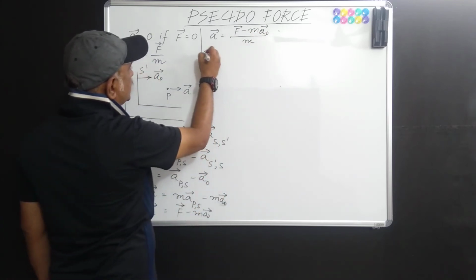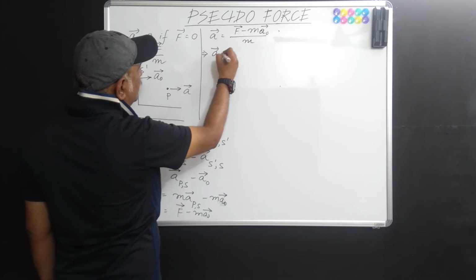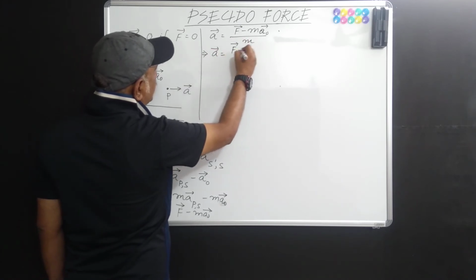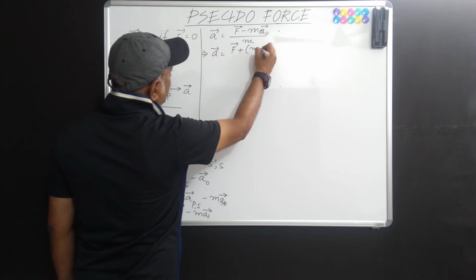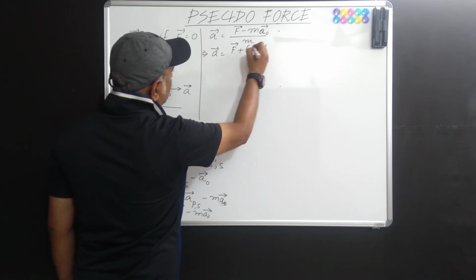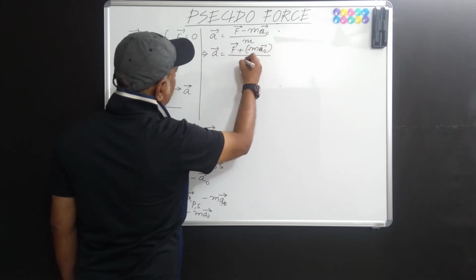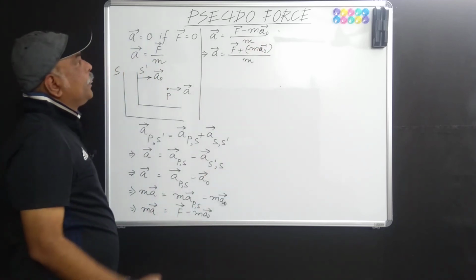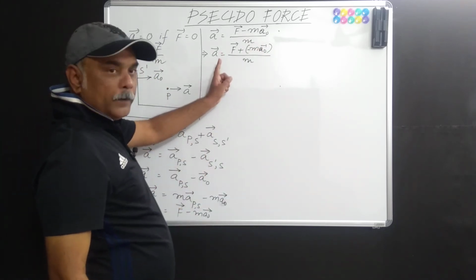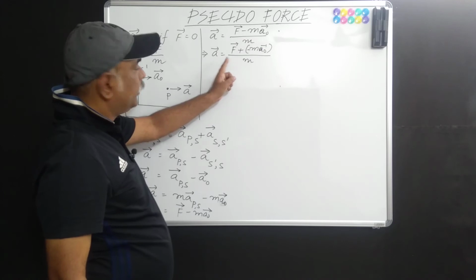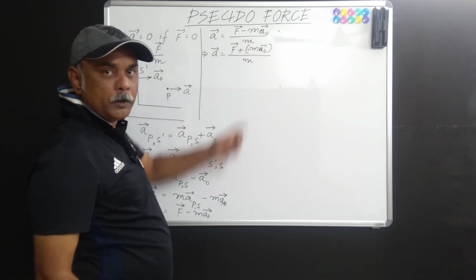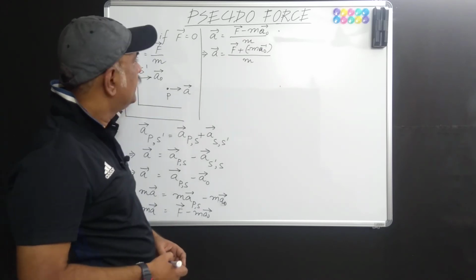You can write this equation as a vector equal to F vector plus m a naught vector with a negative sign naturally divided by m. Now have a careful look on this equation and put on your thinking cap. Now try to think.